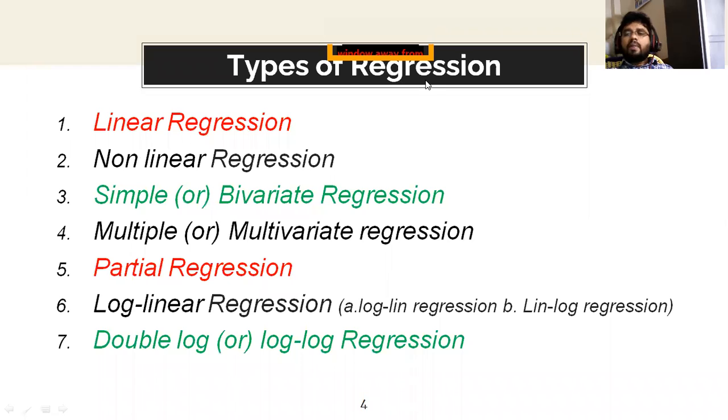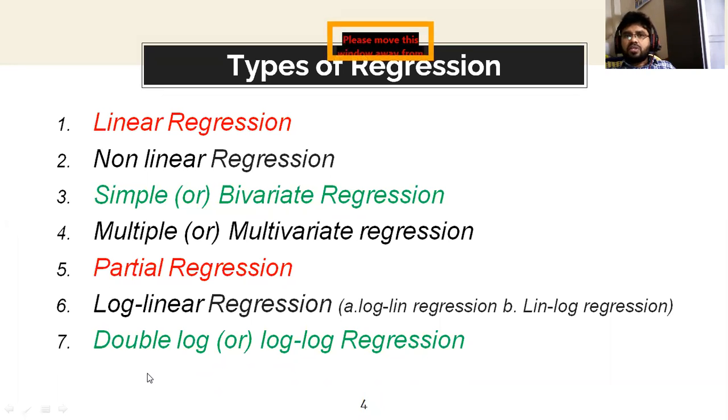Okay. Next, we need to understand what the types of regressions are. There are 7 types of regressions. Along with these, there are other types of regressions too. When you enter into the economics subject, you will get more regressions. But basically these 7 are enough at the BA, graduate level.